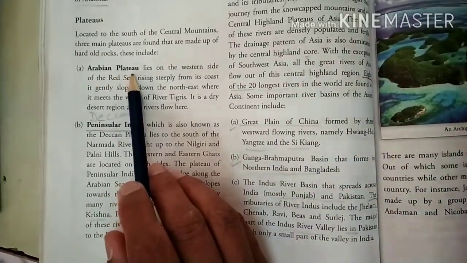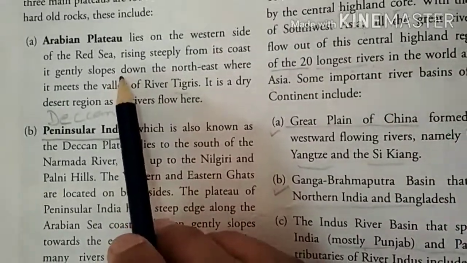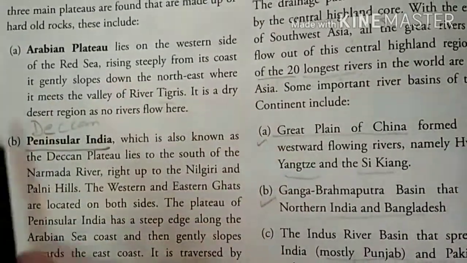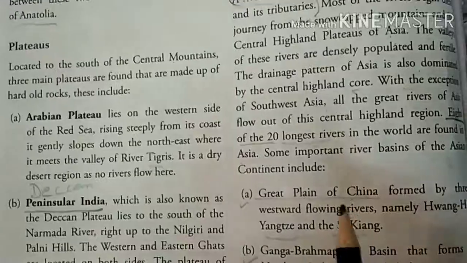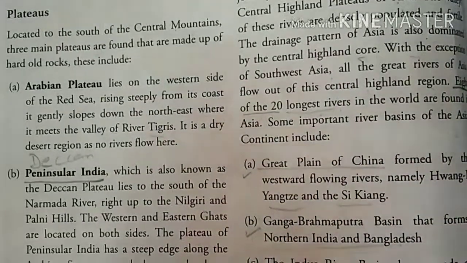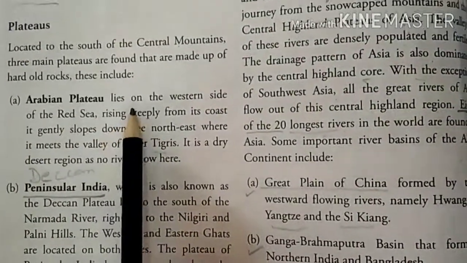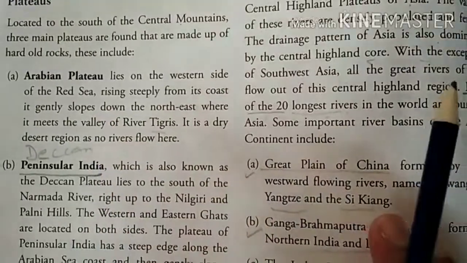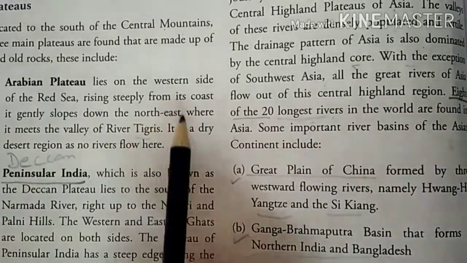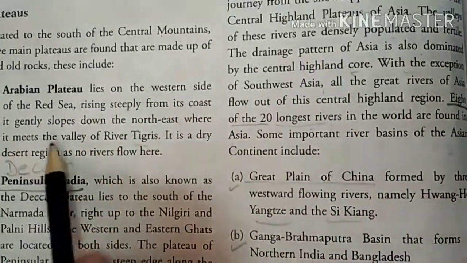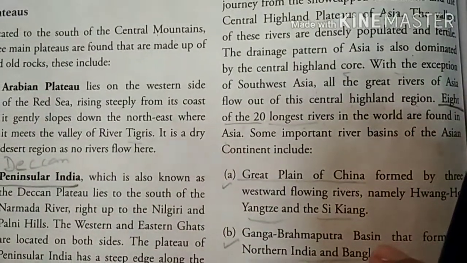First is the Arabian Plateau. As the name suggests, it is in the Arabian Peninsula, which is surrounded on the west side by the Red Sea, in the south by the Arabian Sea, and on the east side by the Persian Gulf. The peninsula is surrounded by 3 water bodies, but inside there is no river. On the west side its slope is very steep, and on the east or northeast side it is a gentle slope, and it meets the valley of the river Tigris. The Arabian Plateau is a desert region because no river flows here.